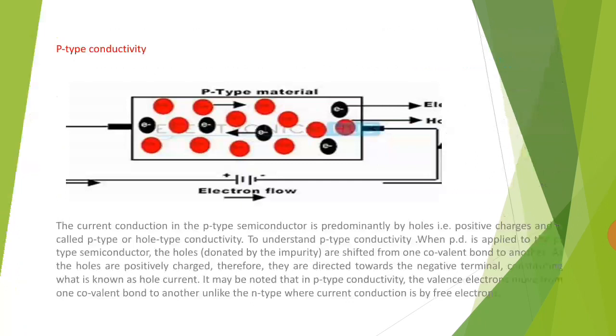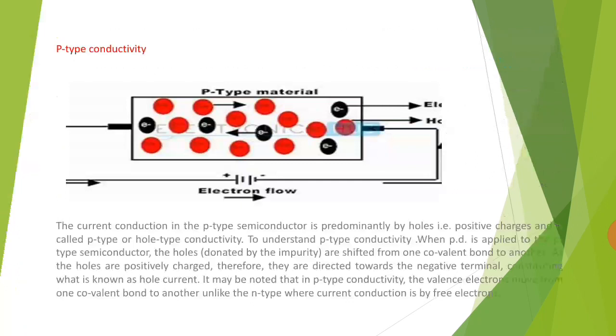Next, P-type conductivity. The current conduction in the P-type semiconductor is predominantly by holes, that is positive charge, and is called P-type or hole-type conductivity. When potential difference is applied to the P-type semiconductor, the holes are shifted from one covalent bond to another.